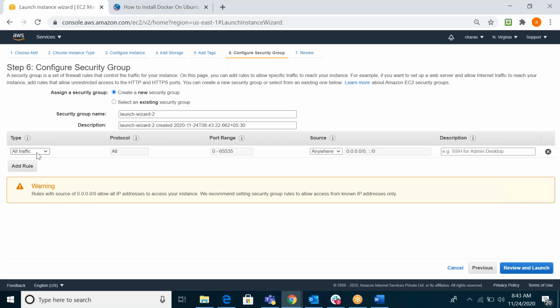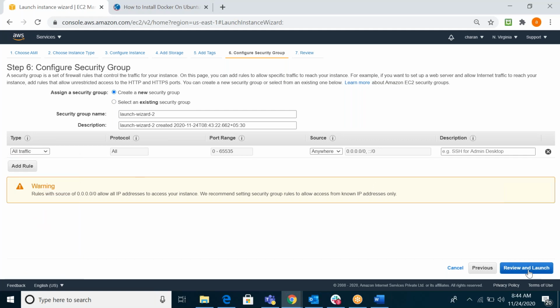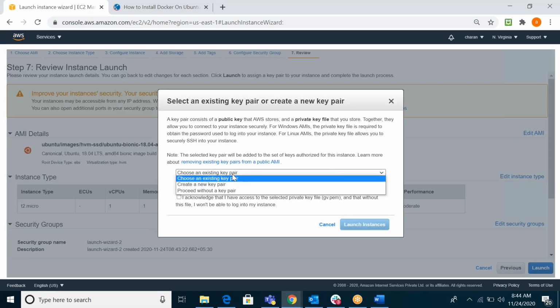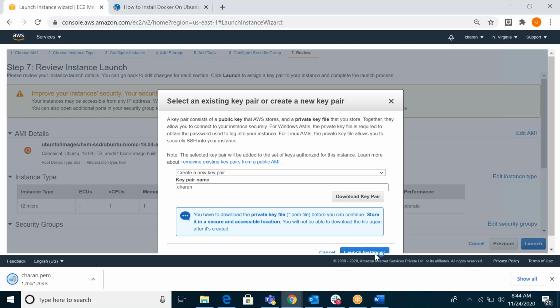So here I'm allowing all traffic. In production, we will open only whatever traffic we require. If you want to create a new key pair, select create new key pair, give some name, and download. Just launch instance.